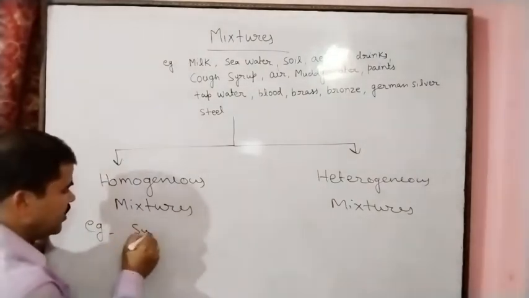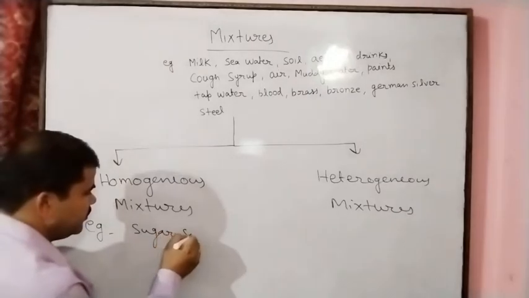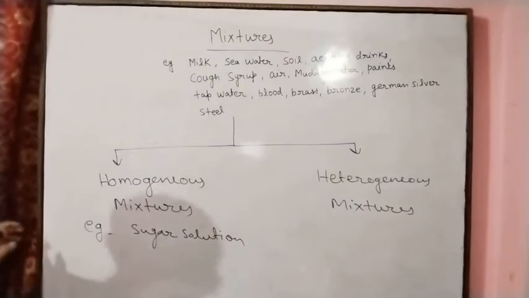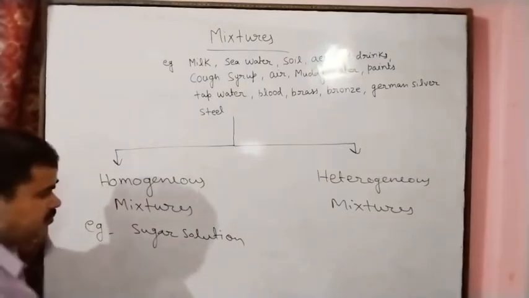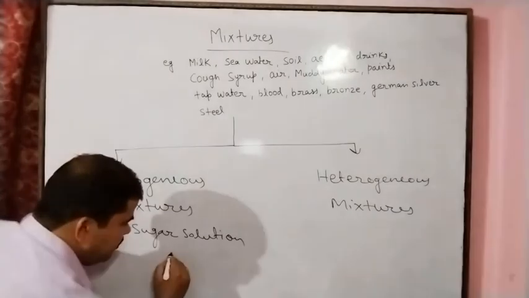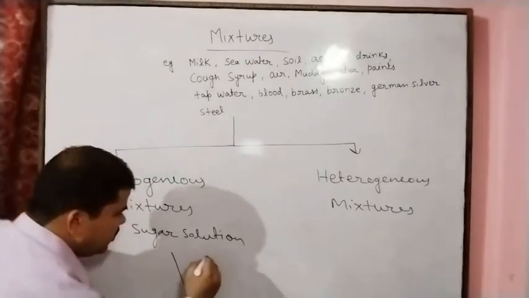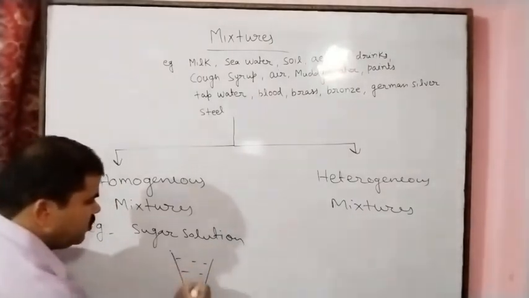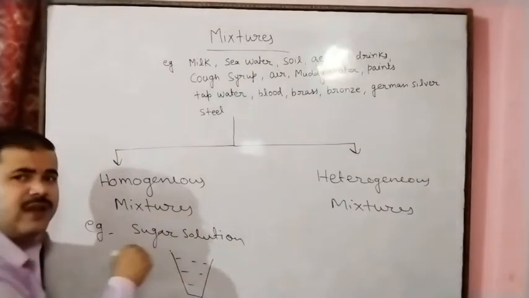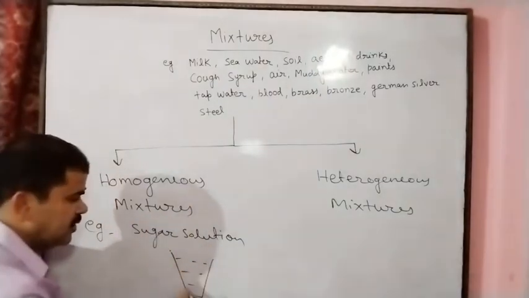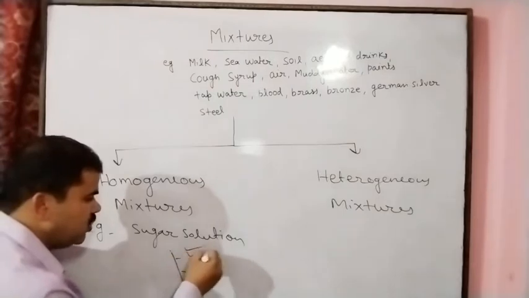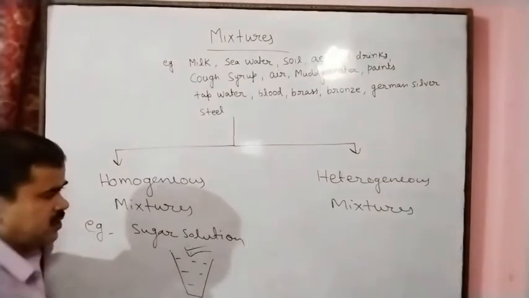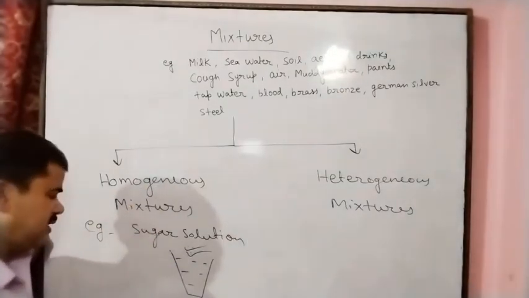So if we take the sugar solution, salt solution, these are the examples. And how can we say it is a homogeneous mixture? For making a salt solution or sugar solution, suppose you are making a sugar solution. For making it, we dissolve the sugar in water. So if in 1 glass of water we dissolve 2 spoons of sugar, after mixing we will say this is the sugar solution. So this is the example of a homogeneous mixture.